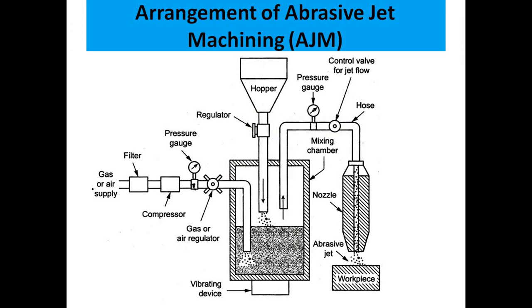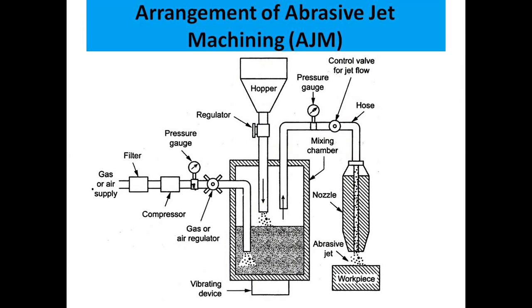Abrasive jet machining. The abrasive jet machining arrangement or setup will look like this. Basically, the abrasive particle is made to fall on the workpiece, and with the help of the abrasive jet particles, we are removing the material from the workpiece without any contact of the workpiece with tool. And we will see what are all the setup which is available or arrangement of the abrasive jet machining one by one.